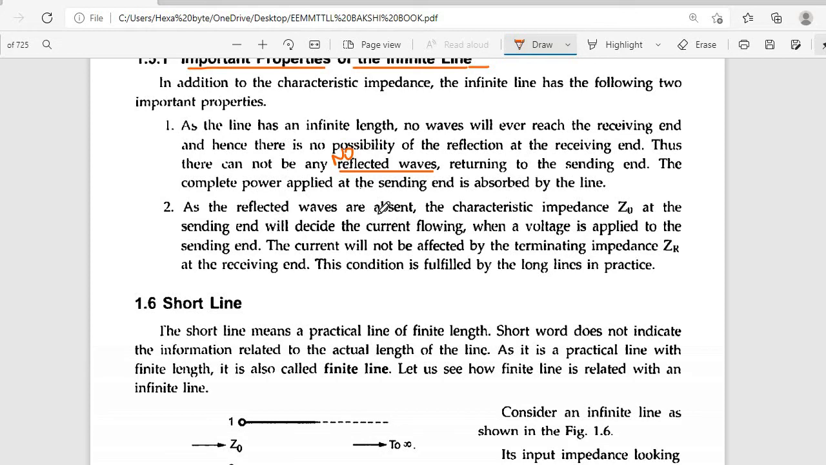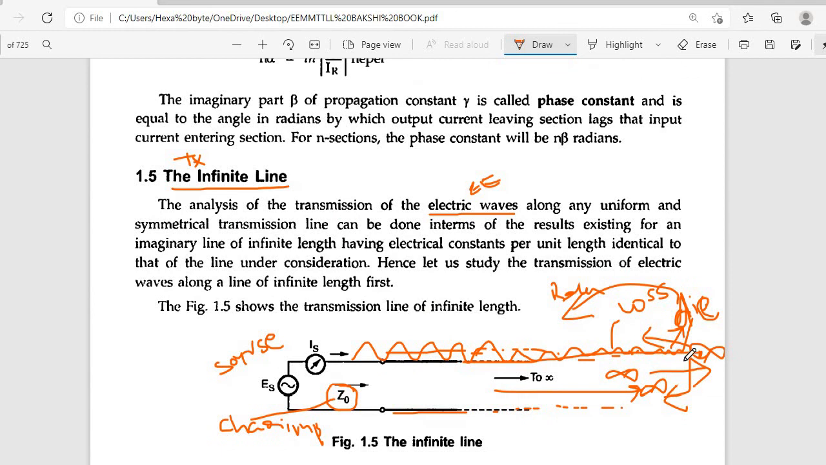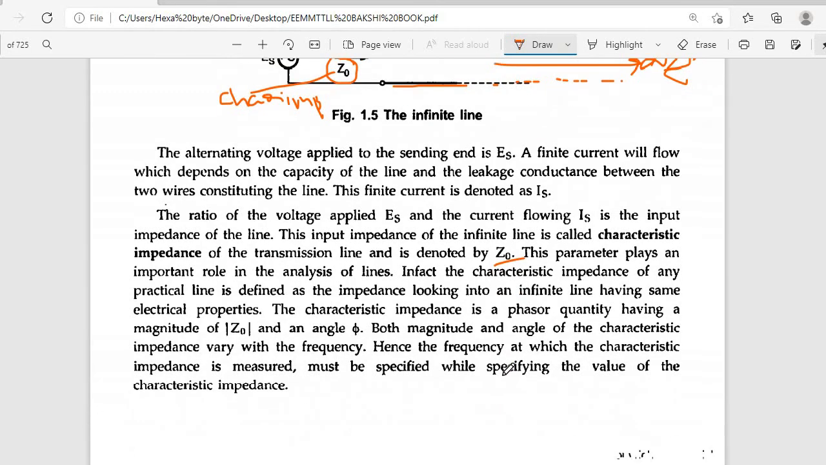As the reflected waves are absent, the characteristic impedance Z0 at the sending end will decide the current flowing when a voltage is applied to the sending end. The current will not be affected by the terminating impedance ZR. Does this impedance have any effect from input to output? Never. Whatever impedance we give at the load side doesn't matter for the infinite transmission line.